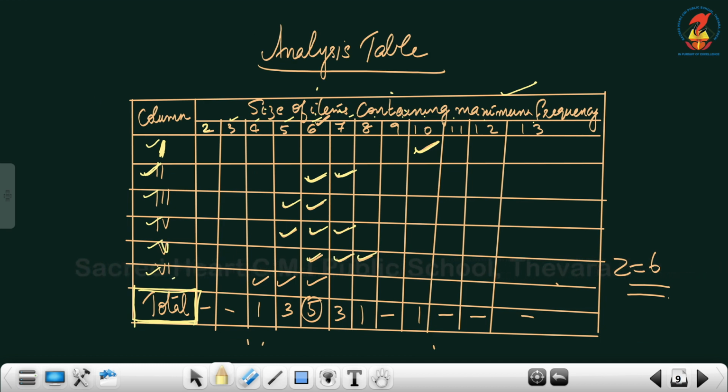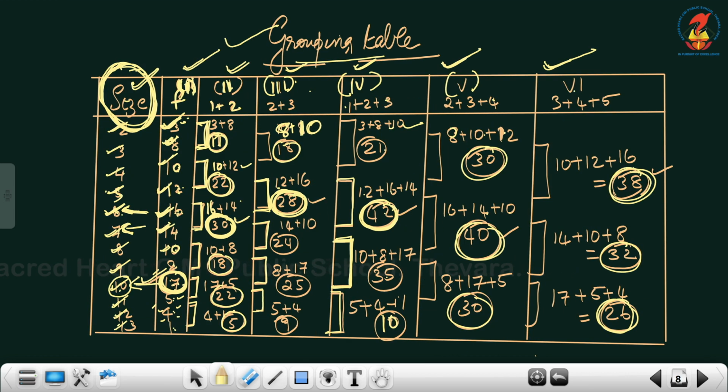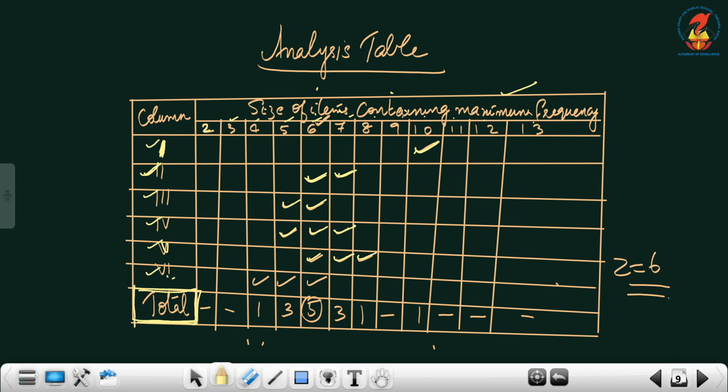Column number 6, highest value is 38. You got it by adding 10, 12 and 16. 10, 12, 16 belongs to the size 4, 5 and 6. Column number 6, 4, 5 and 6. We have given the tick mark here.